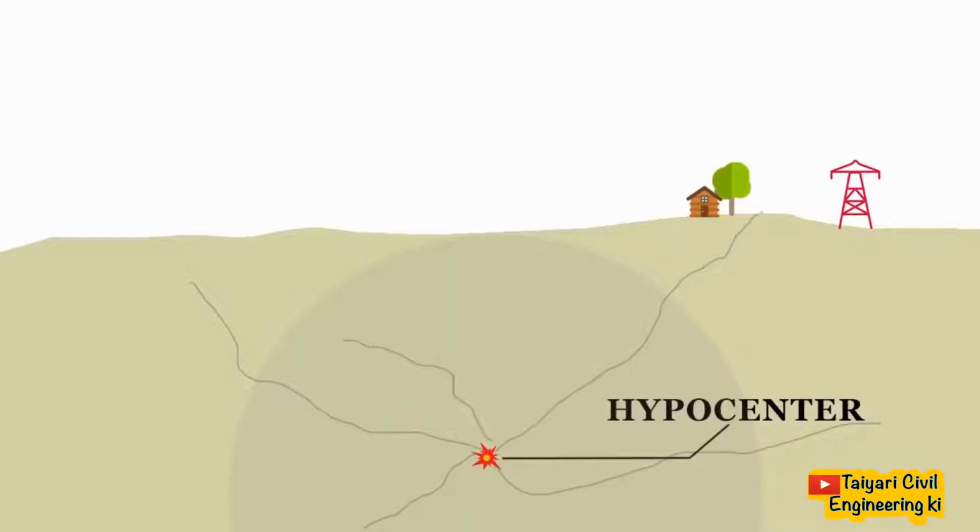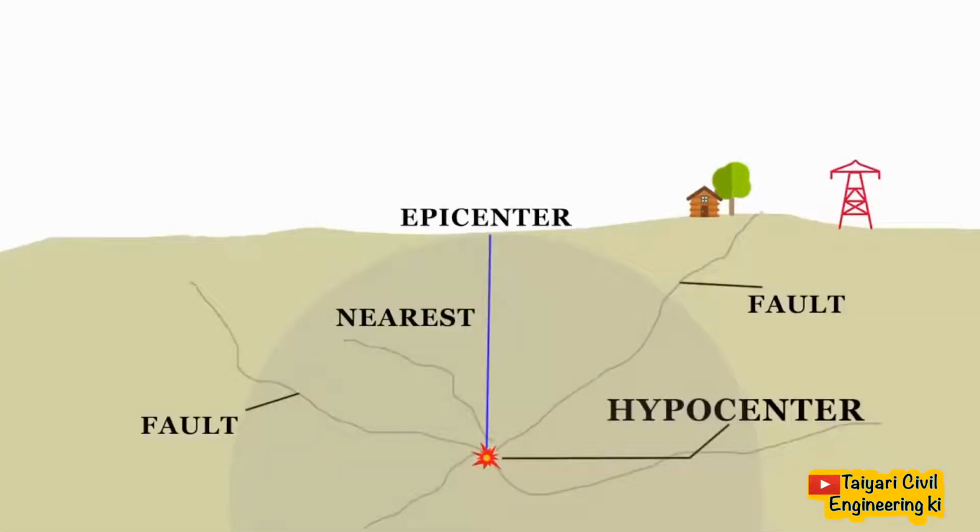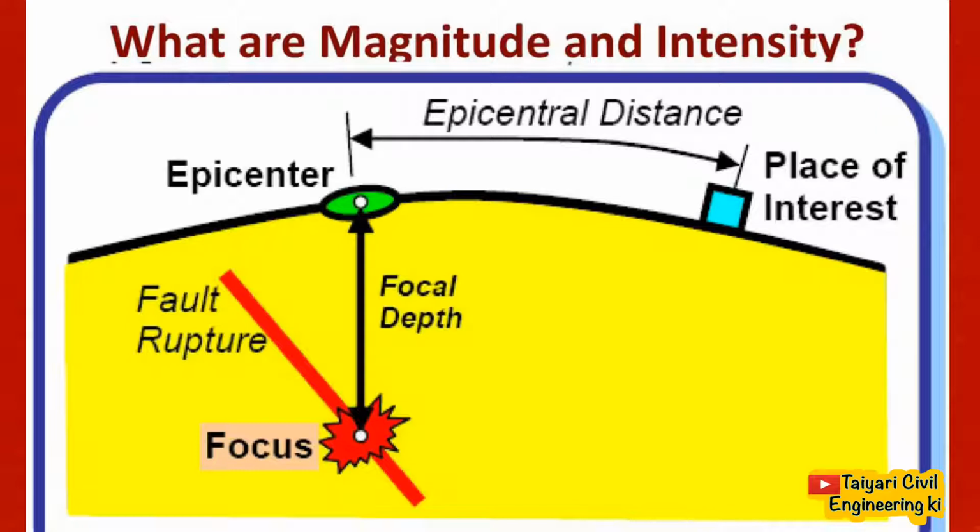The point where the energy is released is called the focus or hypocenter of the earthquake. Energy waves travel in different directions and reach the surface, and the surface point nearest to the focus is called the epicenter. This place is the first one to experience the waves. The vertical distance between the focus and epicenter is known as the focal depth. And the distance between the epicenter and the place you want to know about is known as the epicentral distance.